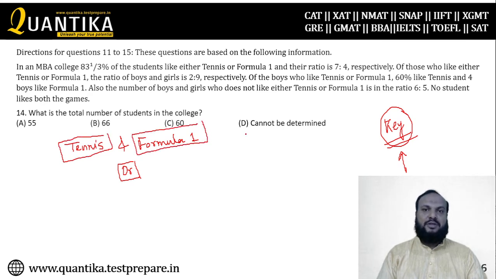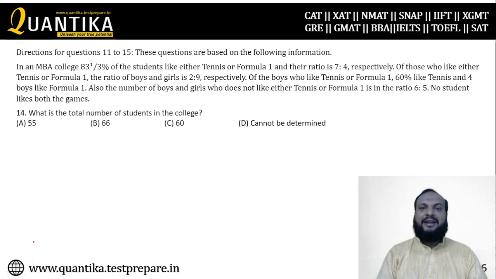So you should clearly understand that there is a distinction between the students who play tennis and the students who play Formula 1. And this is given at the end of the set: no student likes both the games. This is the most important information of the set, which is given at the end of the data.